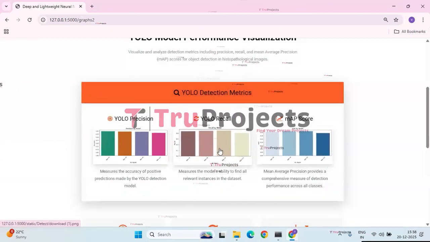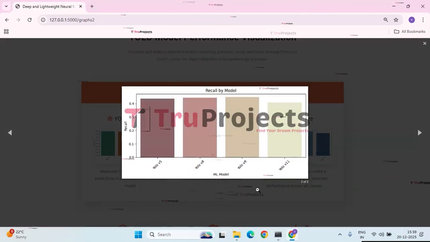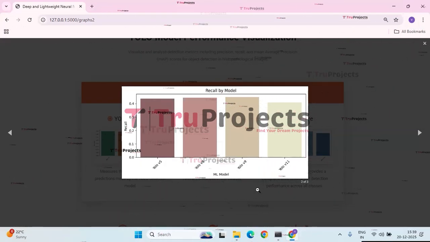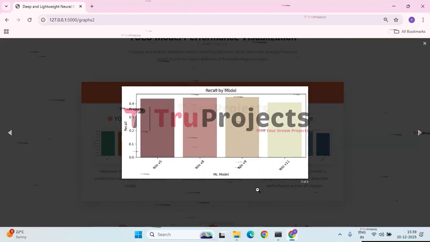Next, we have the YOLO recall graph. The bar chart compares the recall performance of different YOLO models. YOLO V9 shows the highest recall, followed closely by YOLO V8 and YOLO V5. YOLO V11 has the lowest recall among the models shown.